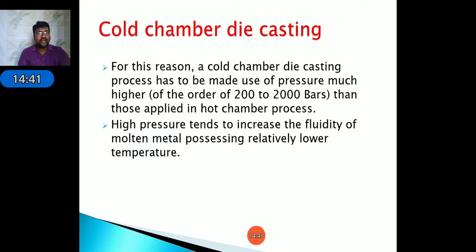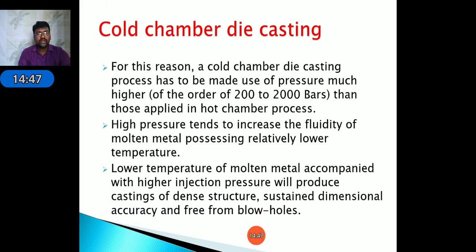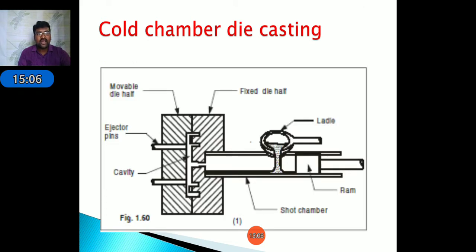High pressure tends to increase the fluidity of the molten metal, allowing a relatively lower temperature. Lower temperature of molten metal accompanied with high injection pressure will produce castings of dense structure, sustained dimensional accuracy, and free from blowholes. These are the main advantages of cold chamber die casting. This is the diagrammatic representation of cold chamber die casting.